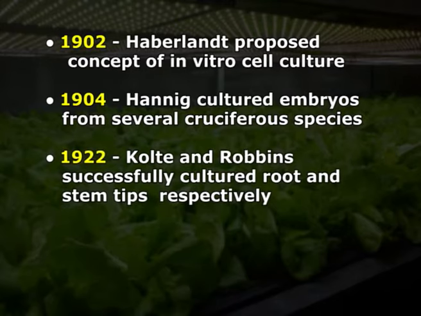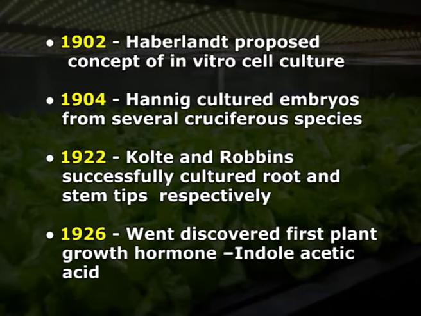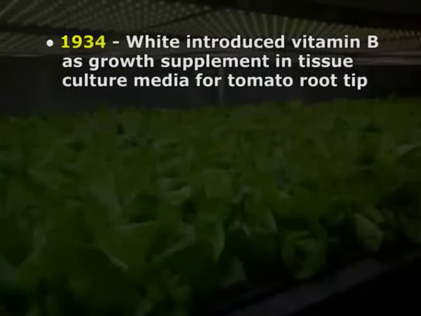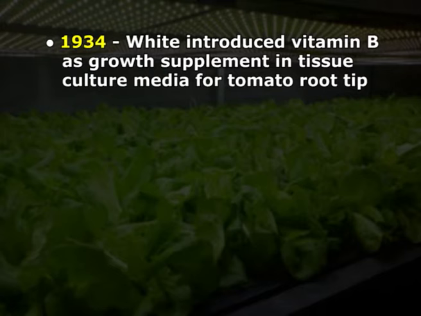In 1922, Kotte and Robbins successfully cultured root and stem tips respectively. In 1926, Went discovered the plant growth hormone indole acetic acid. In 1934, White introduced vitamin B as a growth supplement in tissue culture media for tomato root tips.